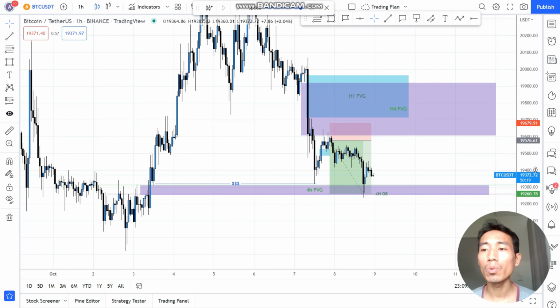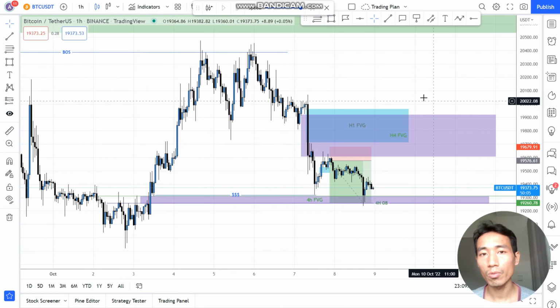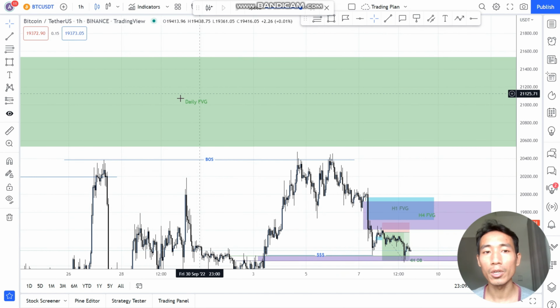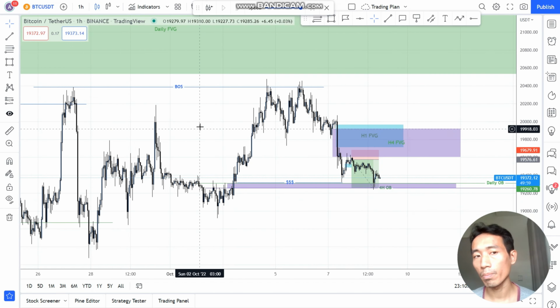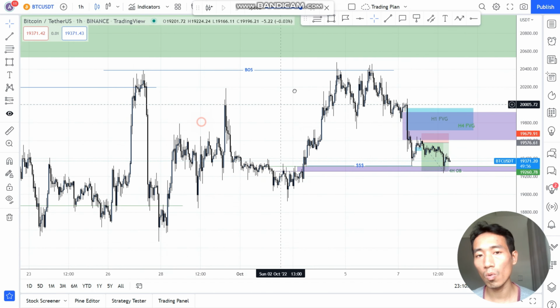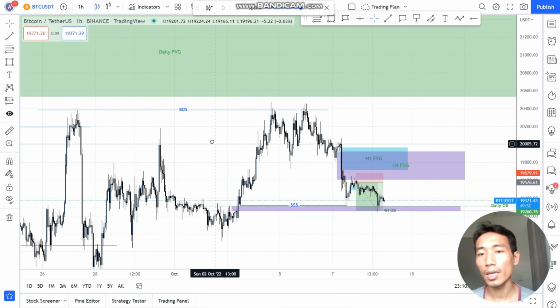And if you notice, I am actually using different colors to represent different time frames. This color is for 1 hour, this purple color is for 4 hour, the green one is for daily, and the blue one is for major levels like POS or monthly. Yeah.